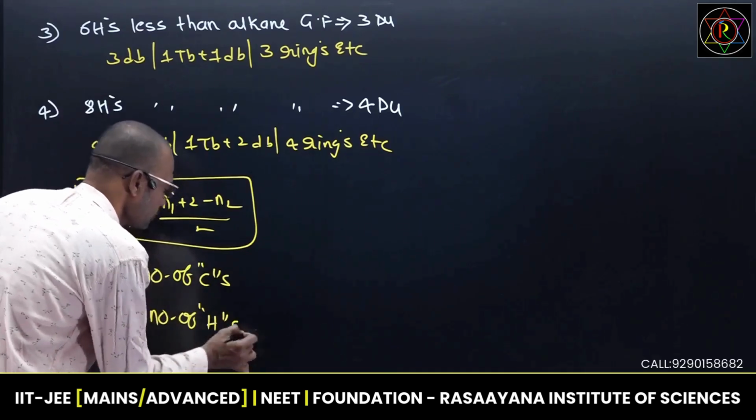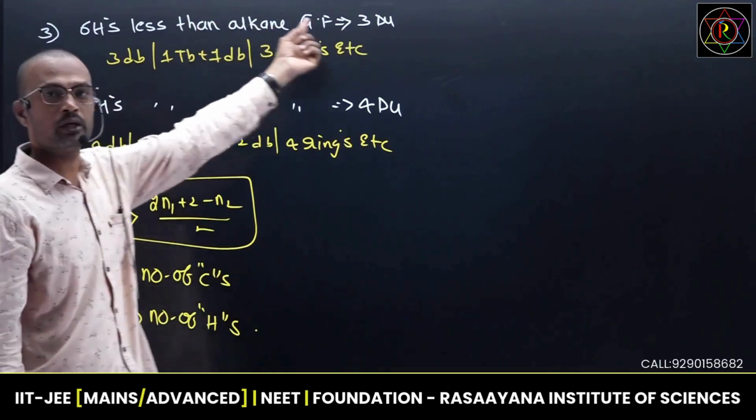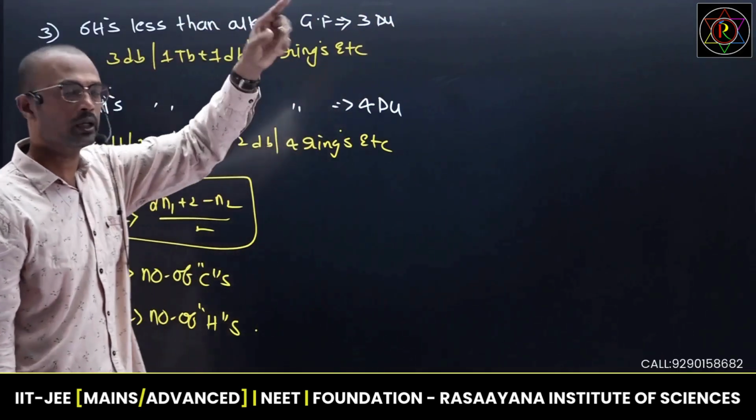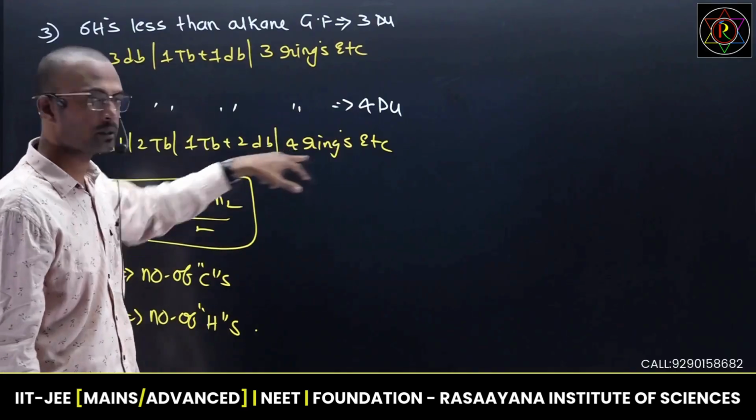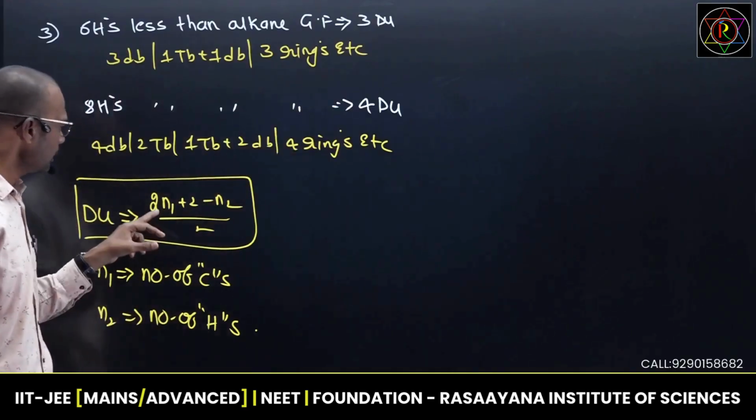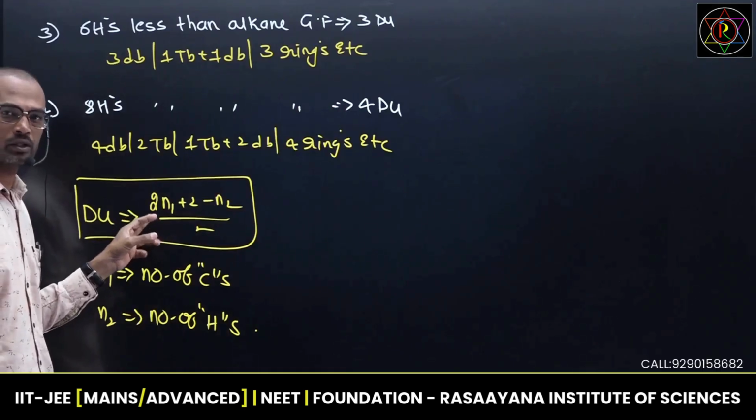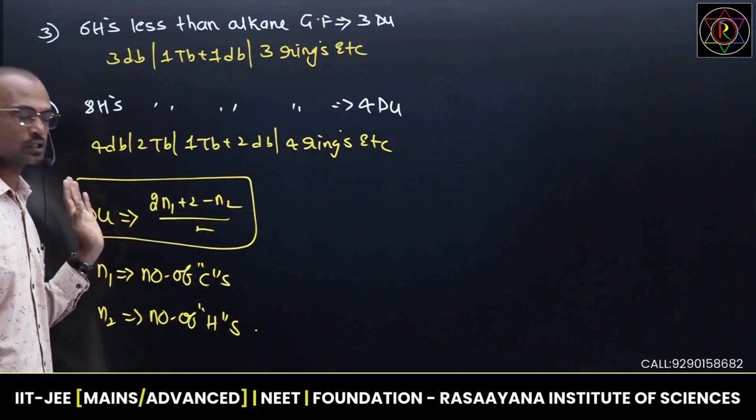This formula is most helpful to calculate DU in a given molecule. If you are getting DU 3, apply this one. If you are getting DU 4, apply this one. And this is the overall formula. It is a shortcut formula to predict whether the given molecule is saturated or unsaturated.